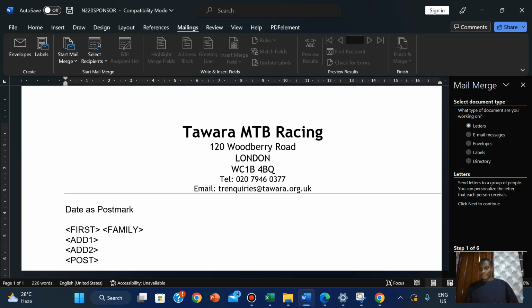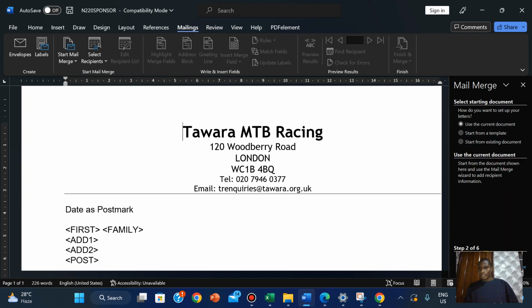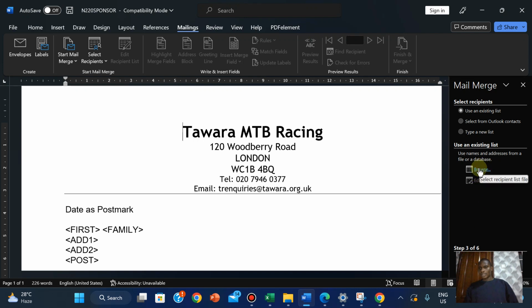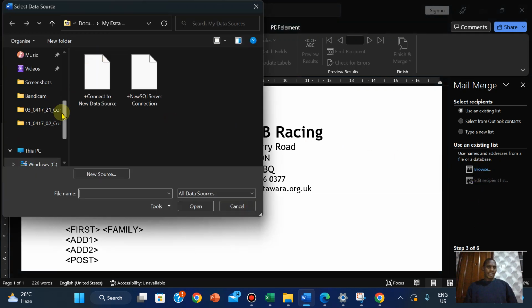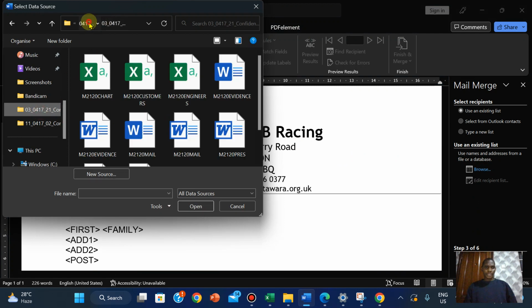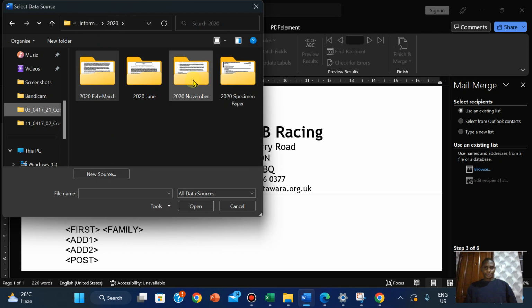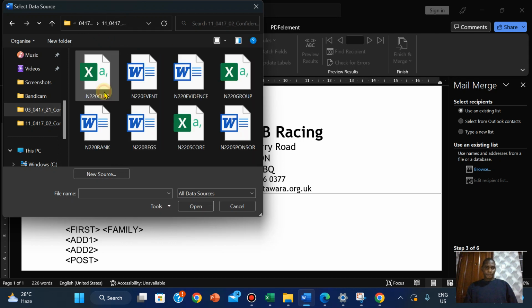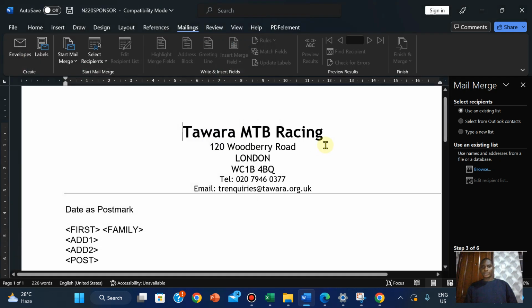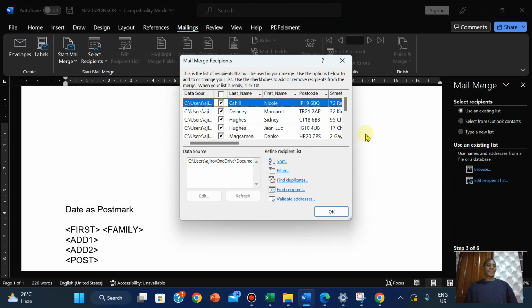Step 1 of 6, I'm starting the document. I'm going to select recipients. I'm going to browse and look for it. Rank here, and I'm just going to open it. Still the very same thing. So even though it's in RTF, it has already been configured to be imported, so you don't have to fear, asking why are they doing this?